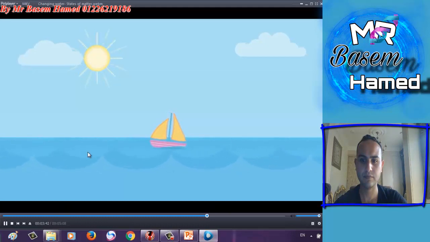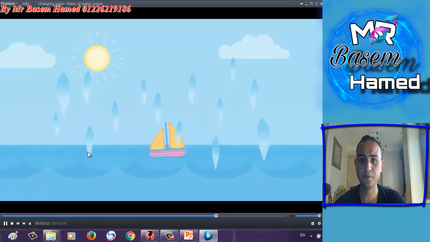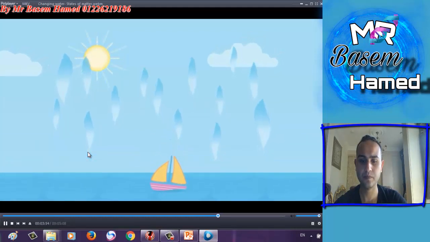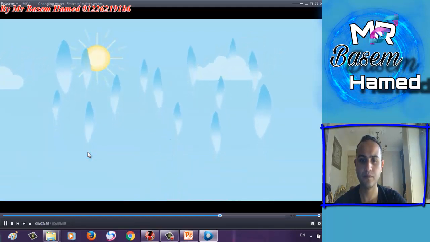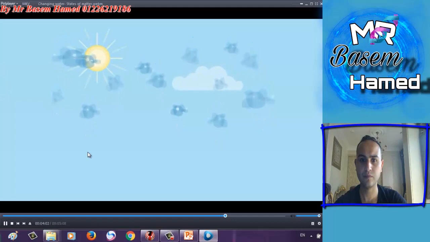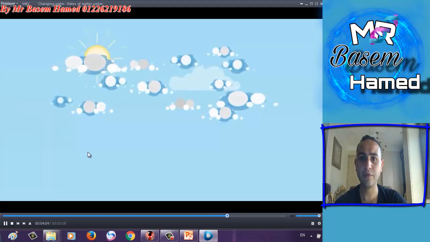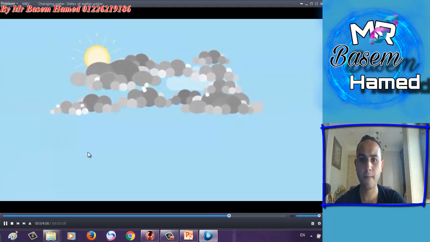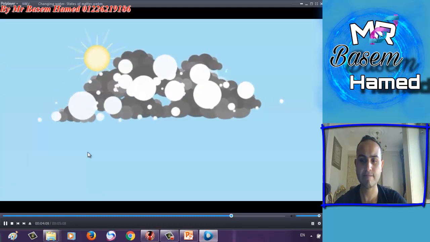Heat from the sun warms the water. This turns the liquid water into a gas or water vapor, which rises into the air. This is known as evaporation. As the water vapor moves higher and higher into the sky, it starts to cool down, turning back into tiny droplets of liquid water. This is known as condensation, and is what causes clouds to form.